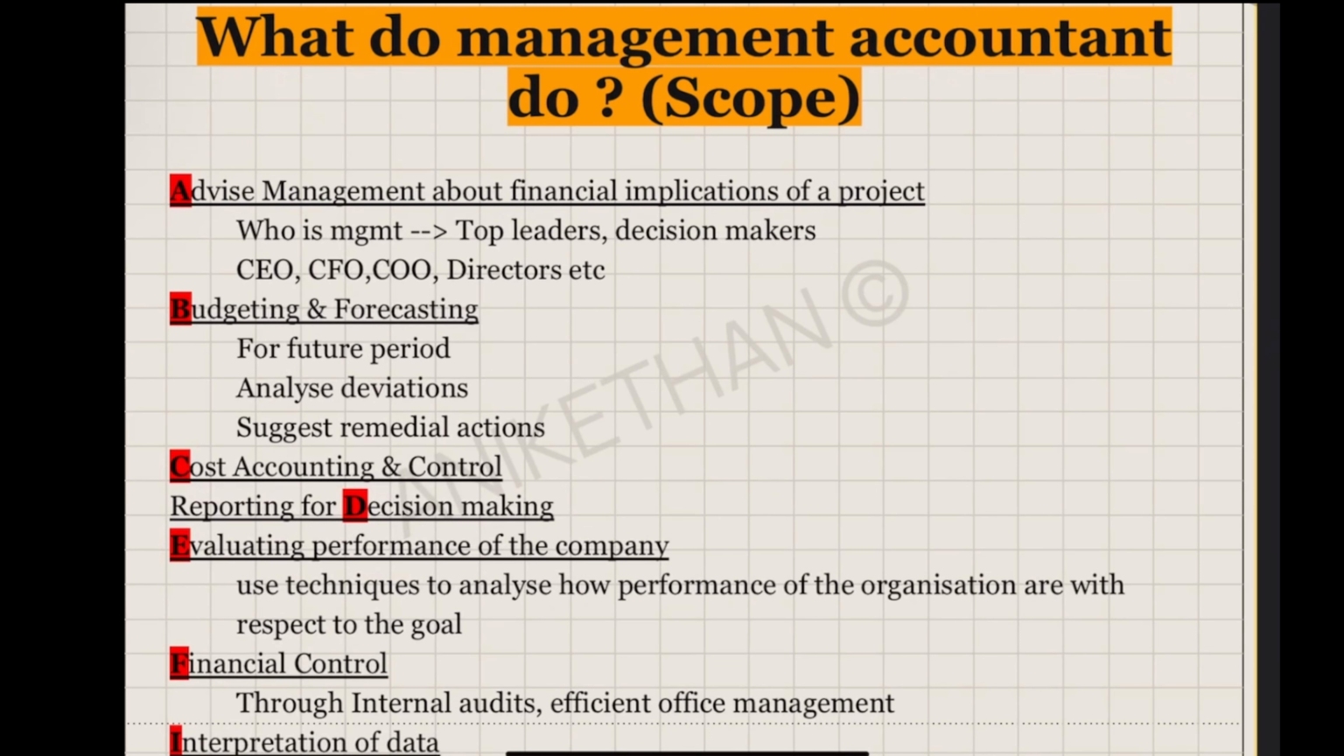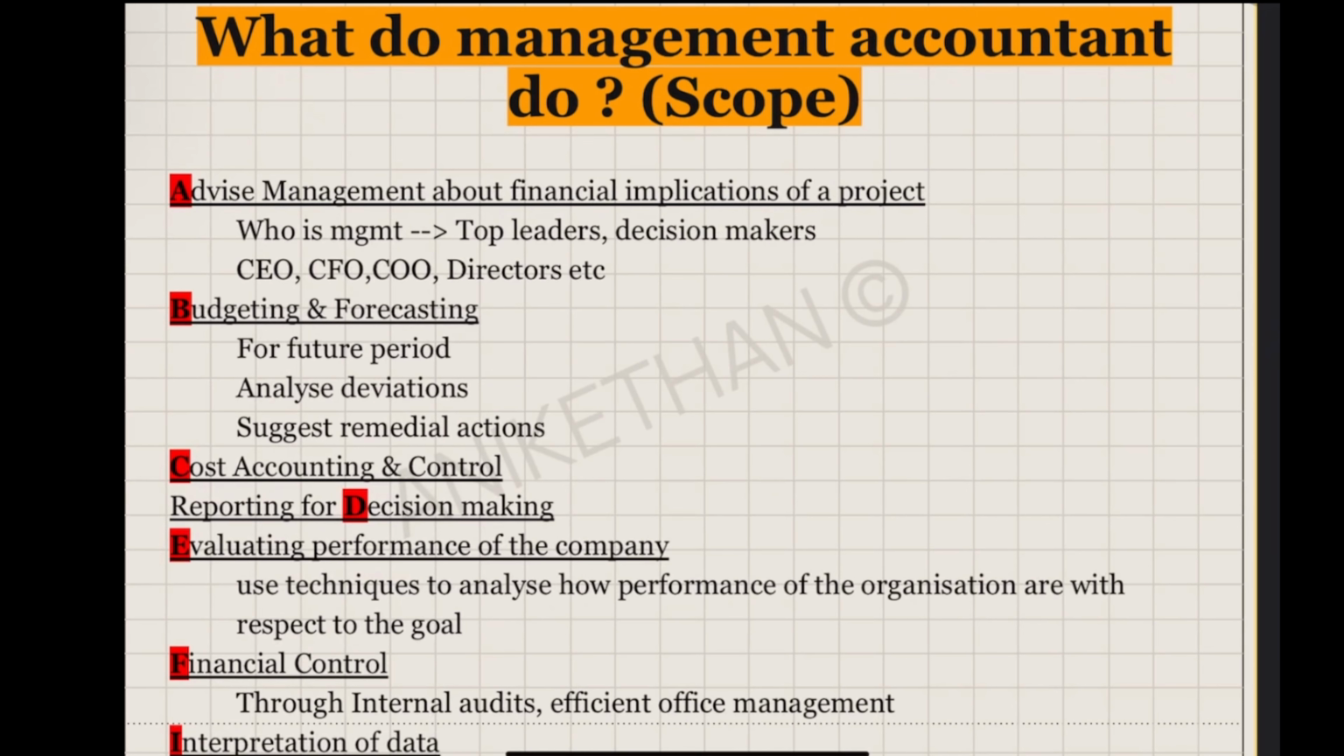A: advise management about the financial implication of a project. Let's say there is a manufacturing company that wants to take one project, which is development of a new product line. The management accountants are well versed with management tools and also accounting. They also know strategy aspects like competition and customer. So when I am taking a project, they will advise the management. Management means senior management like the CEO and board of directors. All these persons take consultation from management accountants.